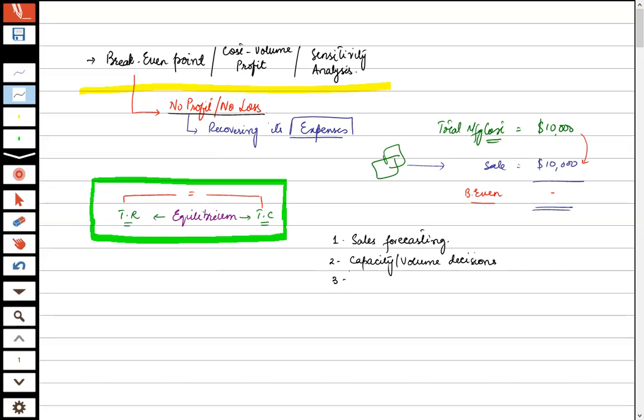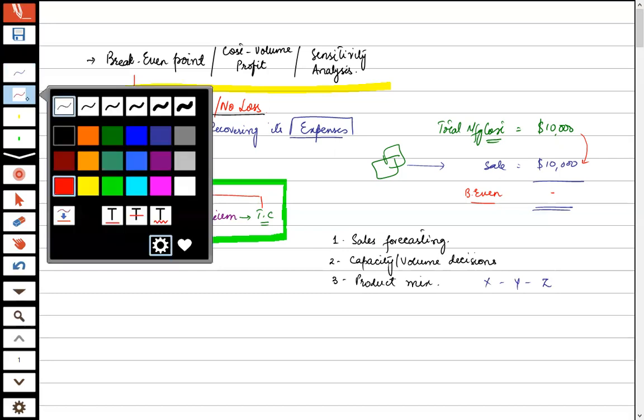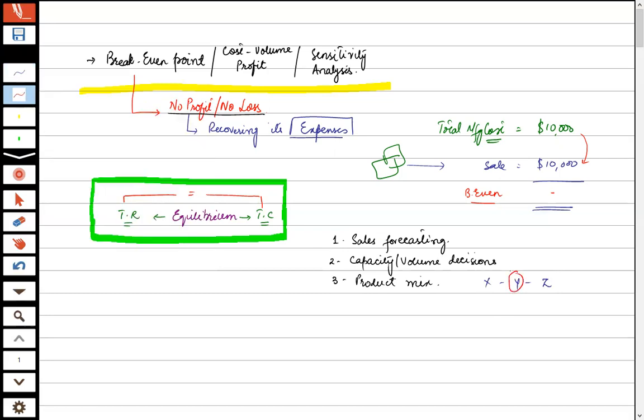Now it can also be very helpful in deciding the product mix. Product mix means the different assortment, the portfolio of products the organization is producing or offering for sale. Maybe, let's suppose X, Y, Z, the Y product alone may be giving a loss.